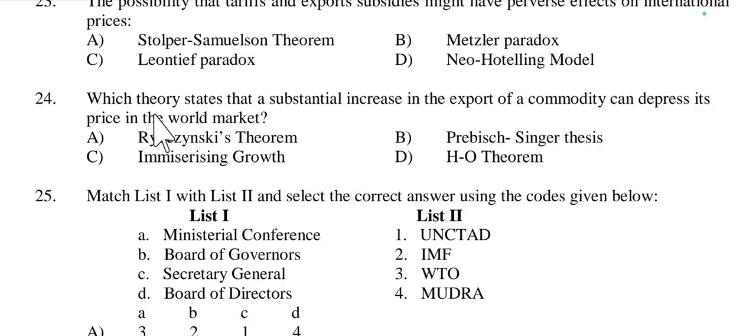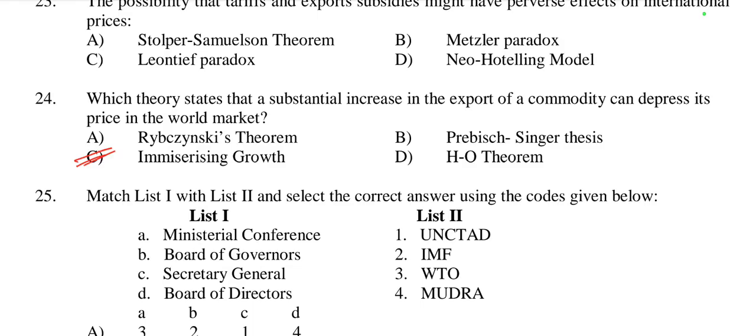Then question number 24, which theory states that a substantial increase in the export of a commodity can depress its price in the world market? It is called the Rybczynski theorem, Prebisch-Singer thesis, Immiserizing growth, or Heckscher-Ohlin theorem. So it is related with immiserizing growth, option C, because immiserizing growth theory suggests that a substantial increase in the export of a commodity can lead to a decline in its price in the world market, which can result in a situation where the country may become worse off despite an increase in output.